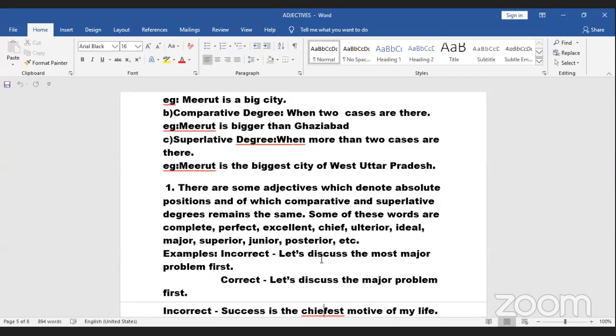Major concern. If I'm talking about major, that means the first one in the list. I cannot tell more major or most major, because major itself is the first one. Superior, junior, all these things, there cannot be any comparison.